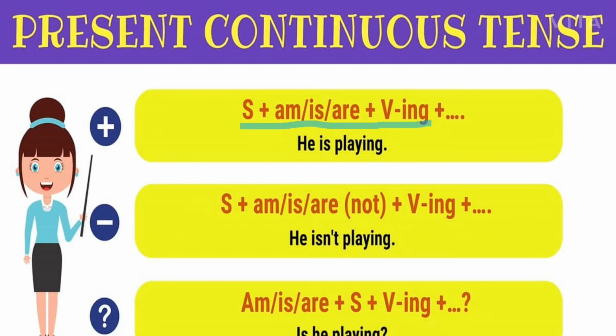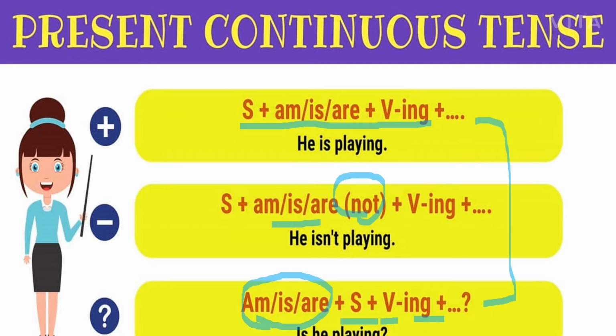If a negative statement is given to you, you just have to add not. With the to be form of the verb, you will be adding not. Clear? Then if an interrogative statement is given to you, then you will be writing am, is, are, means the to be form of the verb plus subject plus V1 plus ing. So this is how you will form different types of sentences.